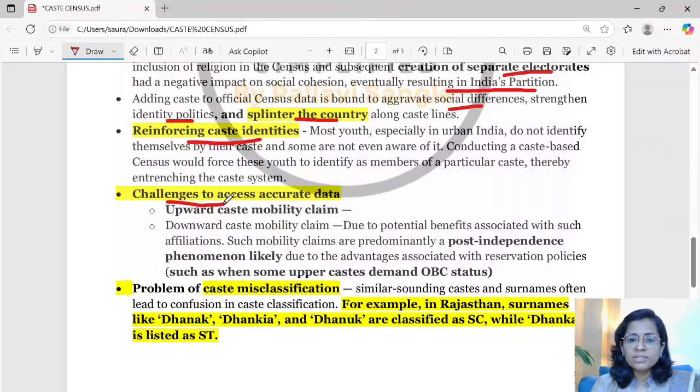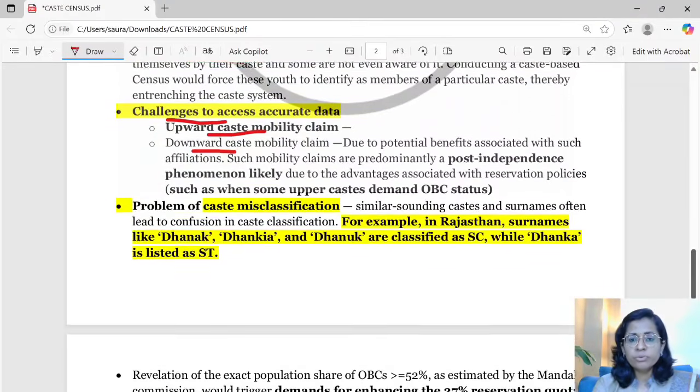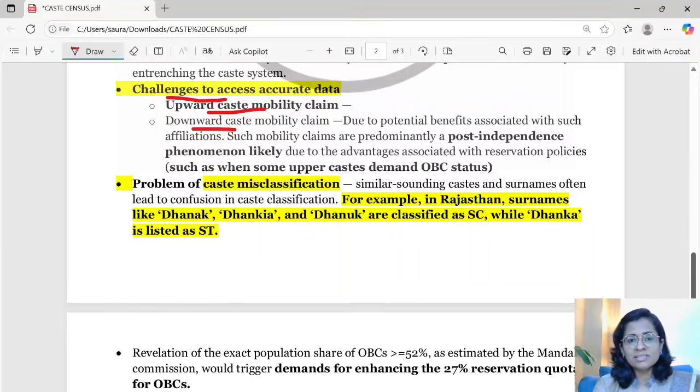There are also challenges in accessing accurate data. Many castes are demanding upward caste mobility. Many castes are demanding downward caste mobility. It is very difficult to fix a caste position or fix a caste census and then keep on using it again and again. Caste is a fluid concept nowadays due to all these trends. So there are challenges in accessing accurate data.